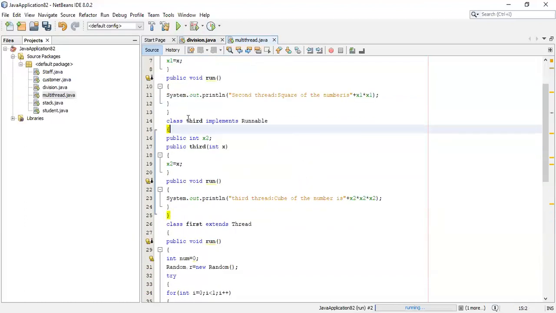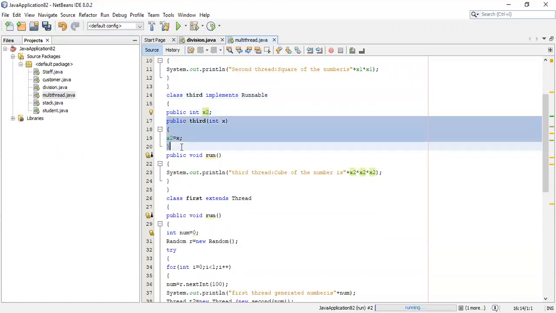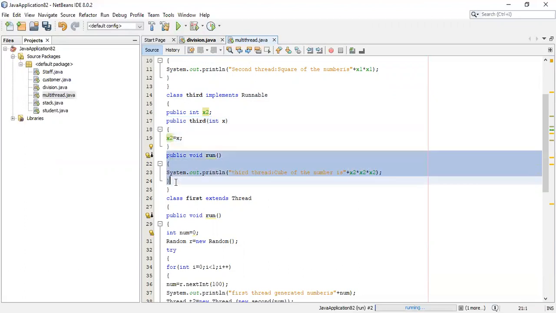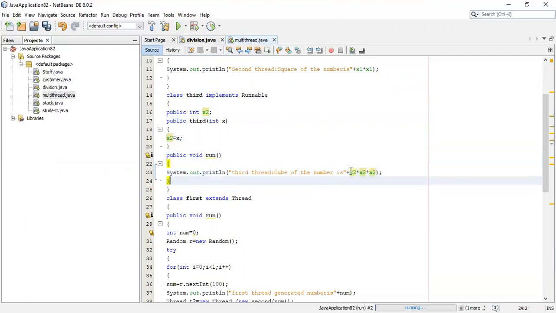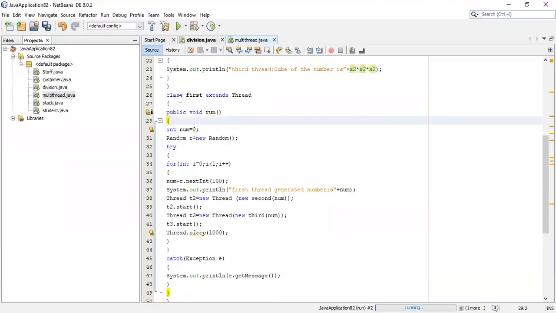In a similar way, the third thread implements the Runnable interface. There is one more variable x2, and here a constructor is used. The value of x, the number selected by the first thread, is stored in the variable x2, and the operation to be performed by the third thread is put into the run block. What is happening here? x2 into x2 into x2. The cube of that number is found. And now I'm coming to the first class.